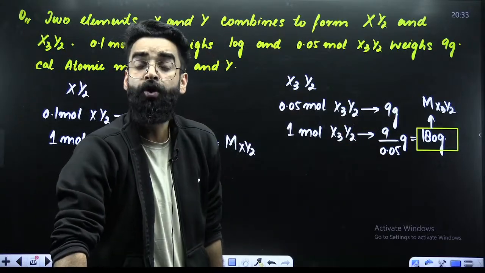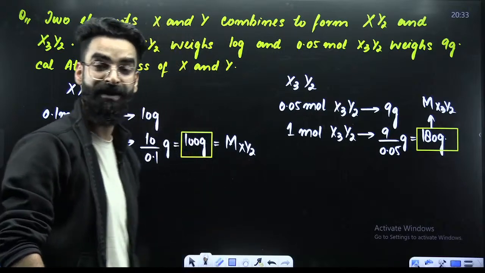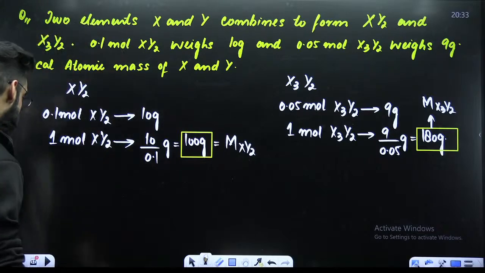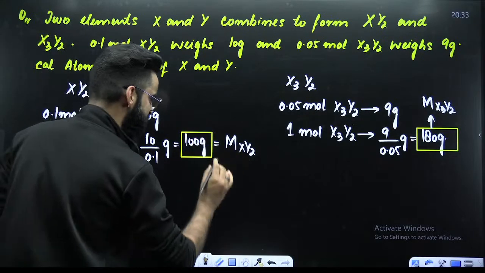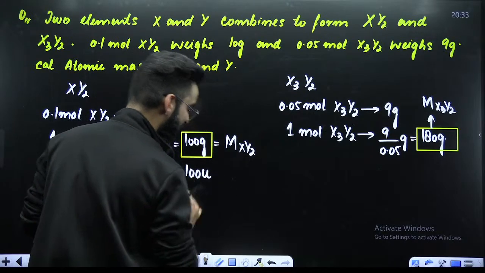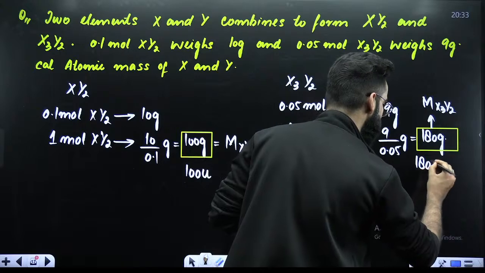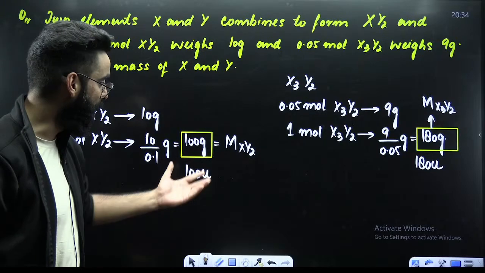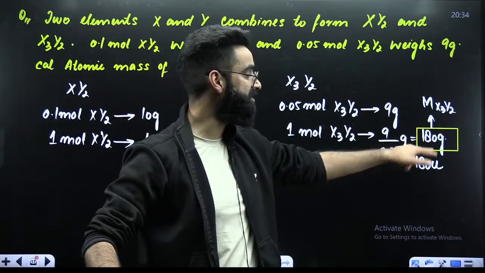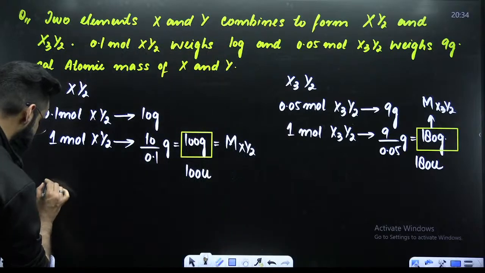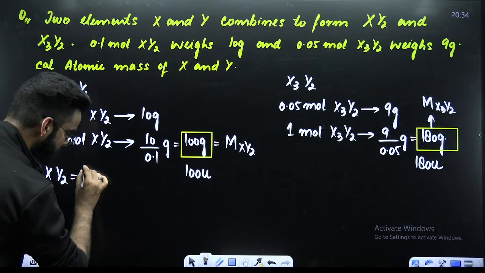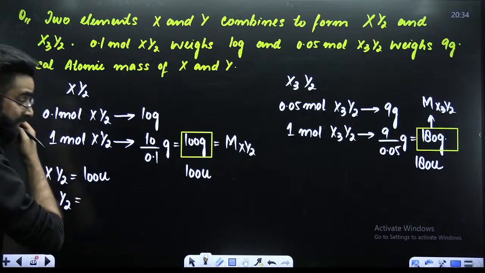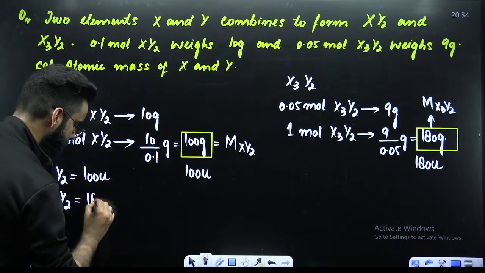Now, if you got the molar masses, can't you convert them into molecular masses? You just have to change the units. So if I ask you the molecular mass of XY2, it will be equal to 100 U, and the molecular mass of X3Y2 will be 180 U. You just have to change the units. So you got to know the molecular mass of XY2 is 100 U, and the molecular mass of X3Y2 is 180 U.